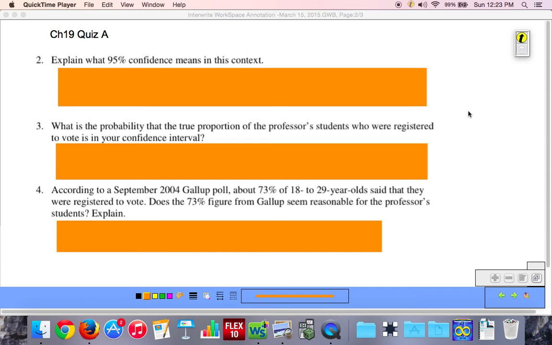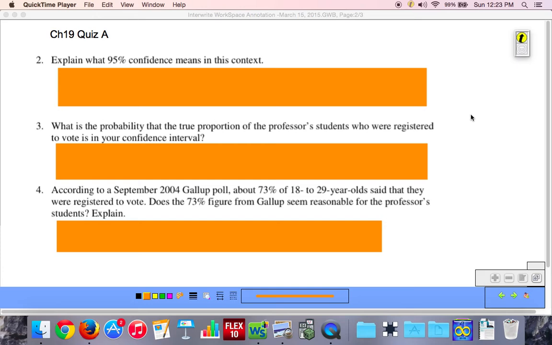Okay, here we are, Miss Mac Academy, Chapter 19 Quiz A, questions 2 through 4. I decided to do these questions together because they were all quick checks for understanding. There was little math, if at all, in these three problems, and I just wanted to make sure you understood the question and the solution to each question. Okay, so let's take a look at question number 2.